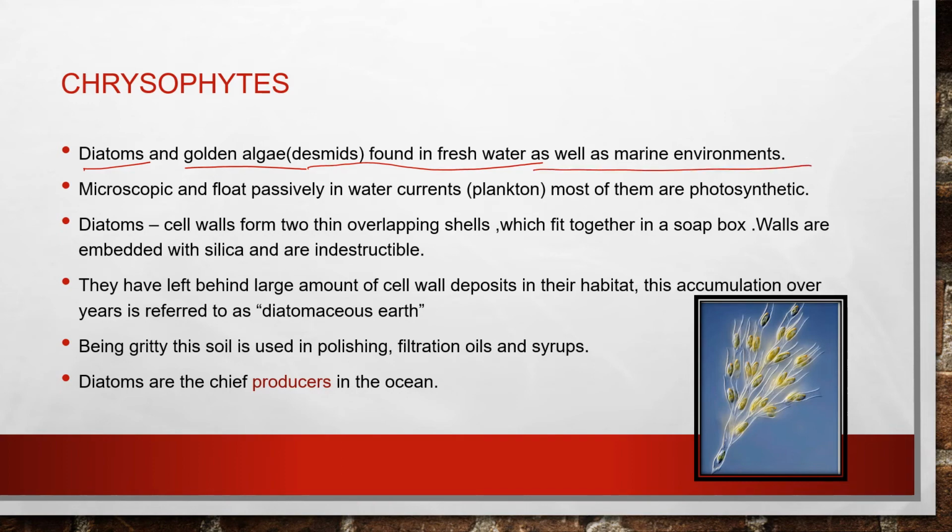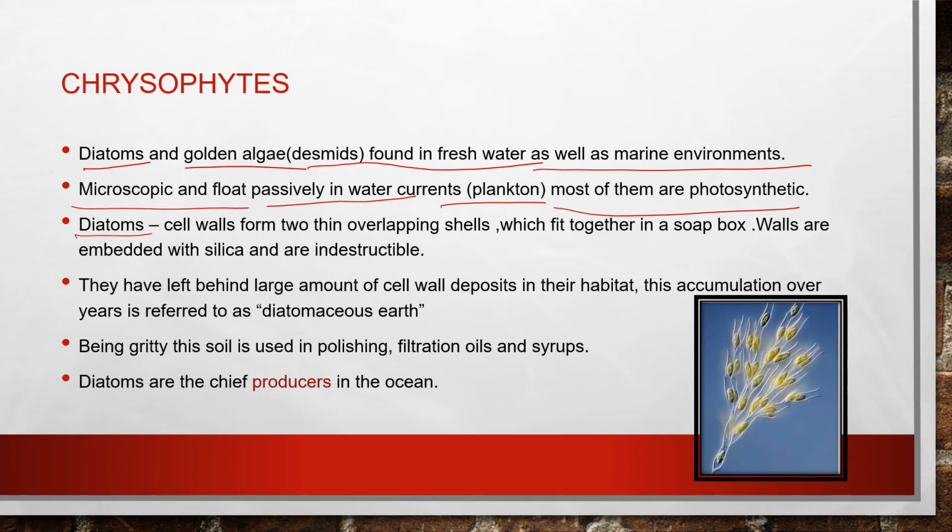Can we see them with our naked eye? No, they are mostly microscopic, and they float passively in water currents as plankton, and most of them are photosynthetic. So they are passively floating in water currents. They are also called plankton, phytoplanktons or zooplanktons. We have studied them, and most of them are photosynthetic.